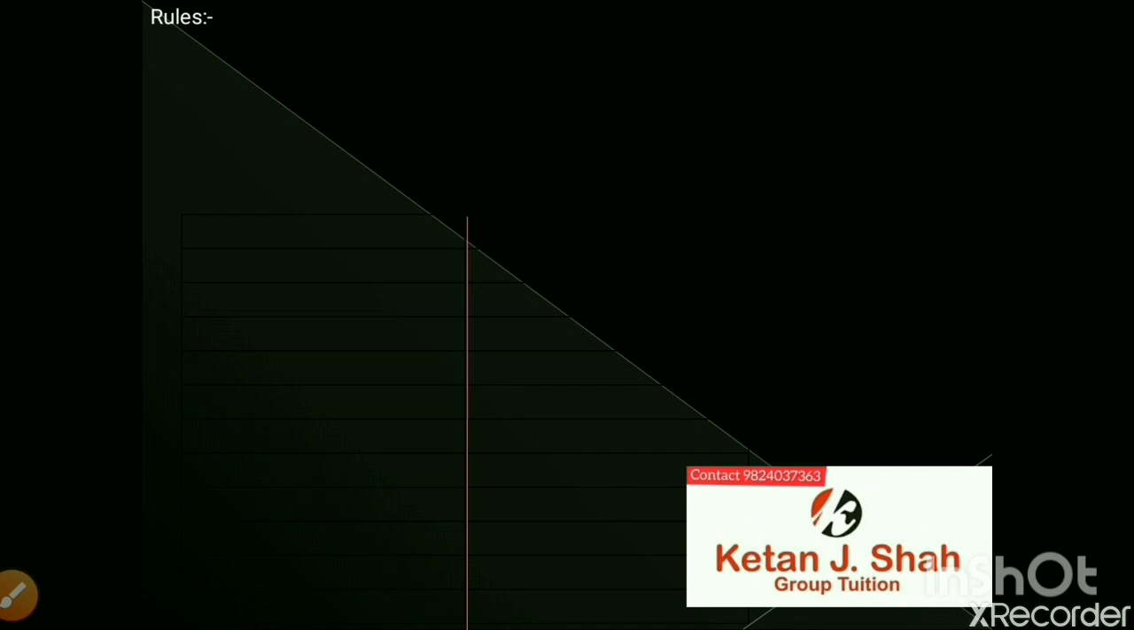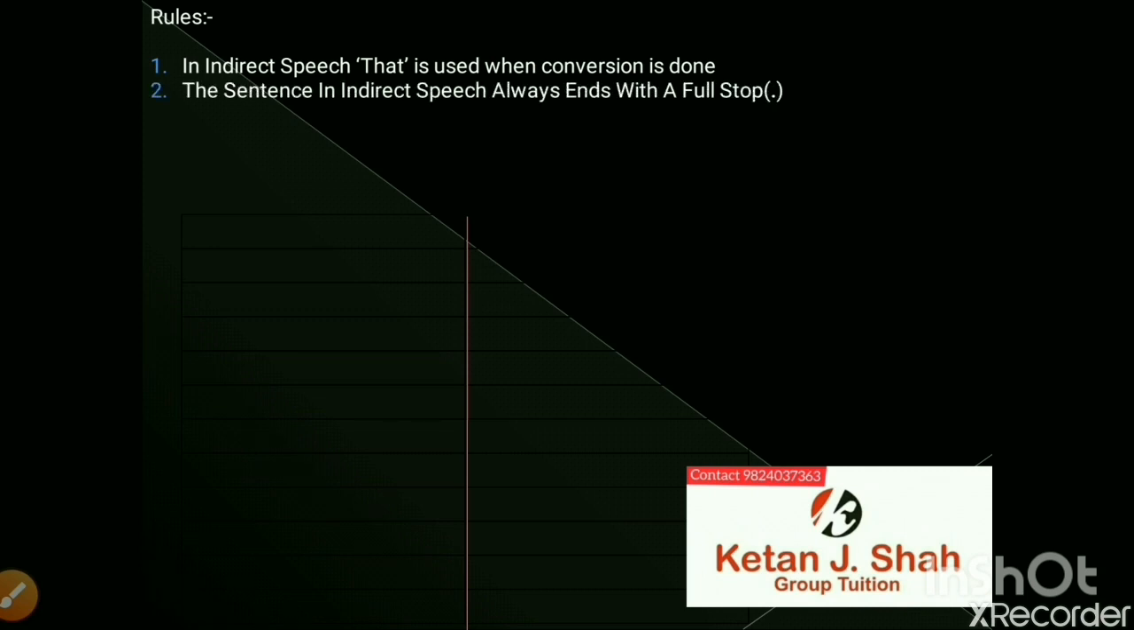Now we will go to the rules. First, in indirect speech, that is used when conversion is done from direct to indirect speech. It means that to join the reporting verb and the reported speech, the word that is used. The sentence in indirect speech always ends with a full stop. This is our second rule. It means that no matter what mark is given in the direct speech, exclamatory mark, question mark, it always ends with a full stop when we convert it to indirect speech.